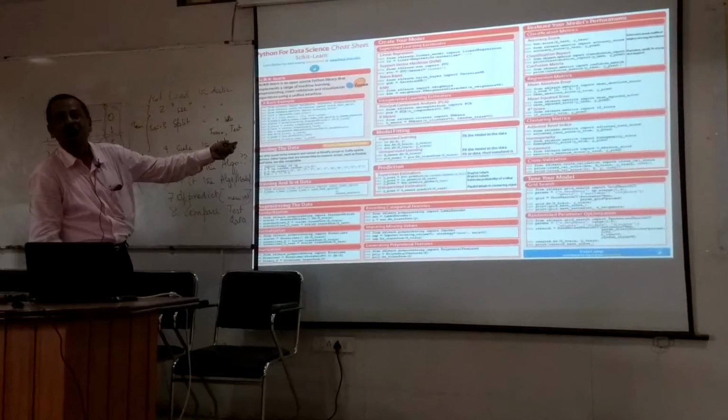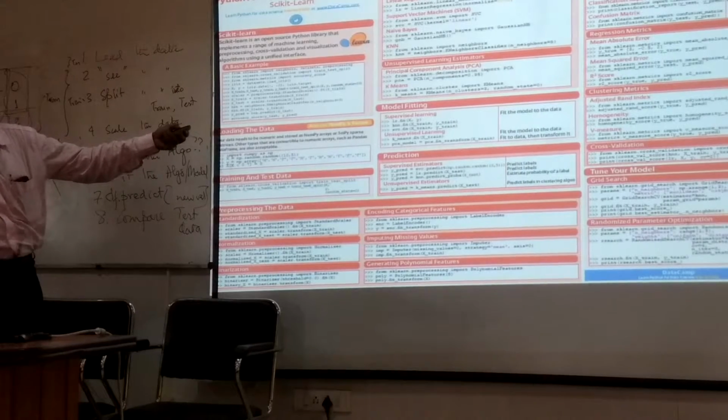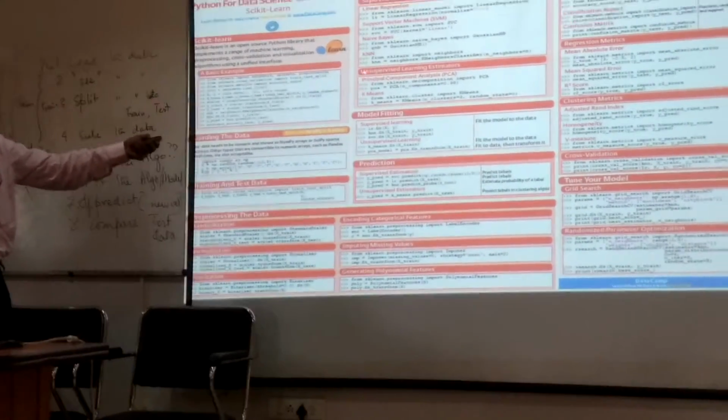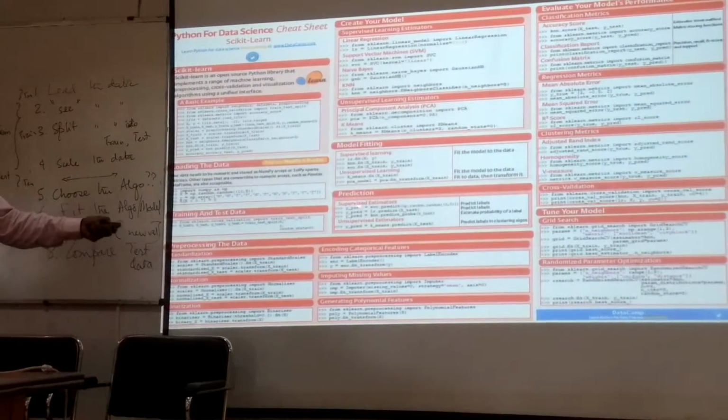You can see how easily you can summarize the entire thing that I wanted to discuss. Unsupervised, PCA and KNN are there. How to fit the model, how to predict.